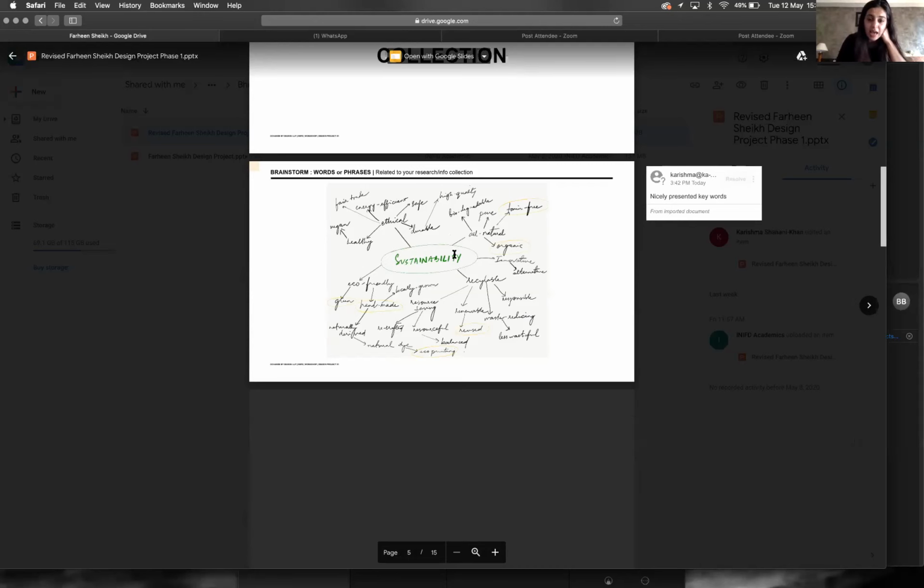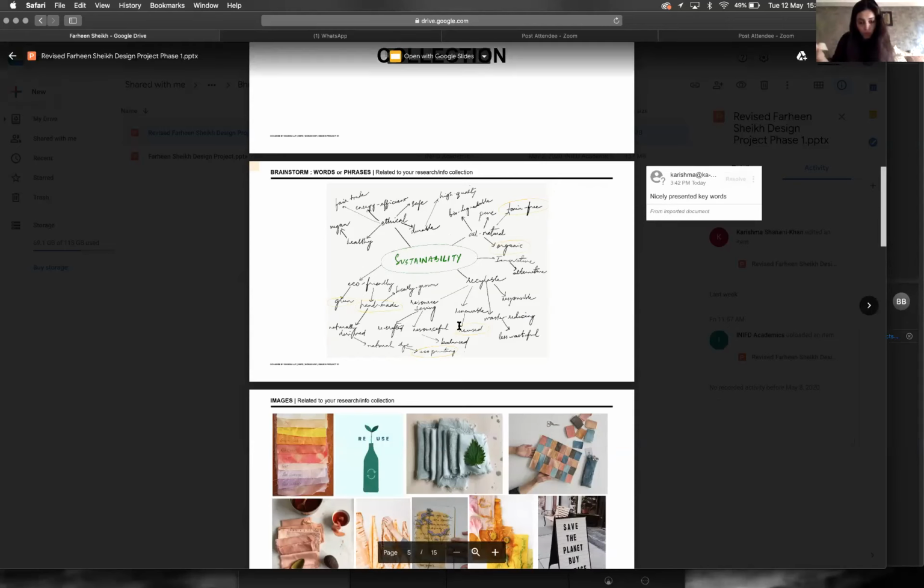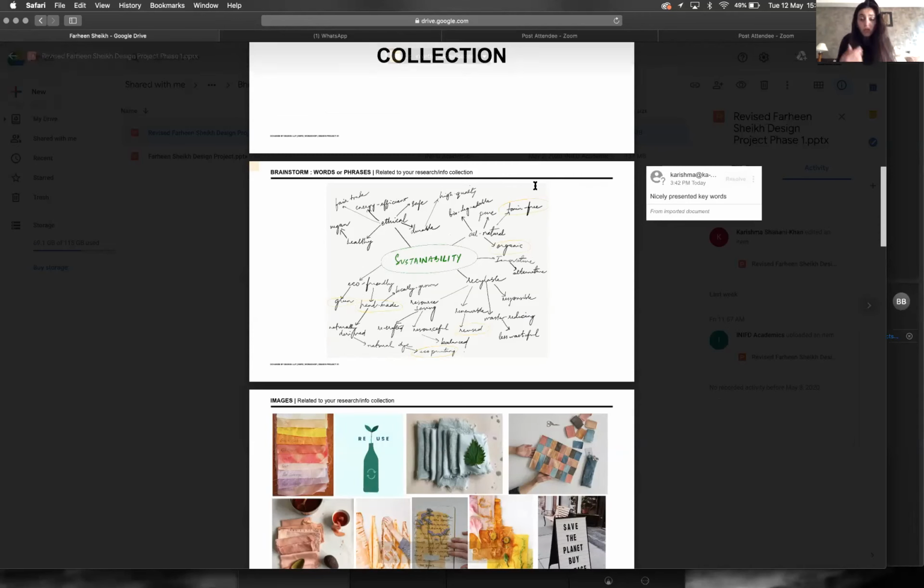And then there are all these lines coming out like a mind map where you can see different words that give rise to different words. And the person has also circled and highlighted the words that they are taking even more forward. So like in yellow, there's a small highlight. For me as a viewer, my eyes immediately know where to look, so they don't get lost in a whole sea of words. They give me clarity on where I need to look. So this is quite an effective way of actually showcasing your keywords, right?